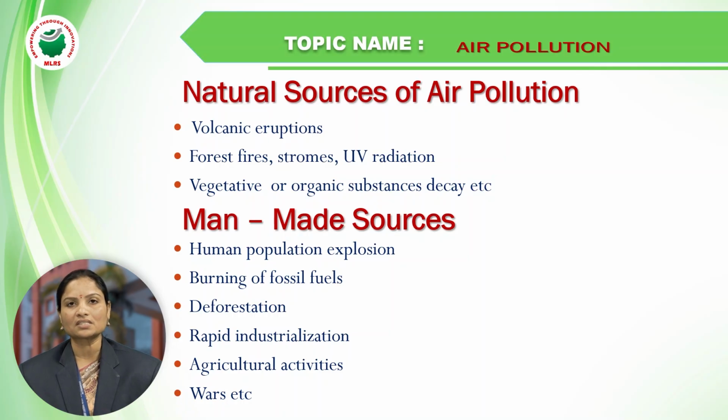The release of UV radiation causes some adverse effects on the human body, and it is also a reason for the formation of air pollution. Vegetative or organic substances decay, organic matter or vegetable compost are also causes of air pollution.